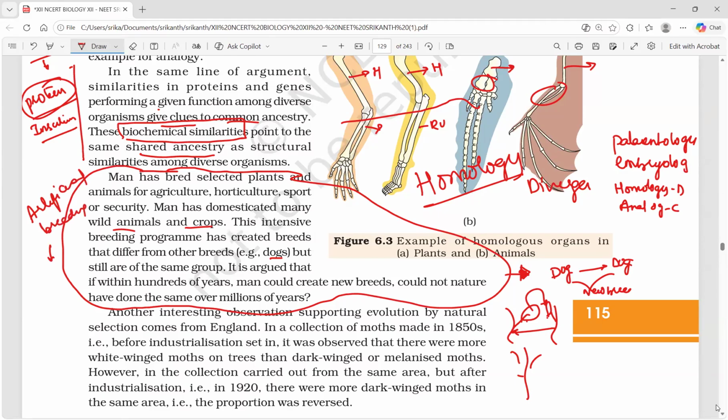Man is creating different kinds of breeds by artificial breeding. Why not nature? Man is creating them in a short period of time. Why don't you believe all this happened in millions of years, done by nature? And these are all the breeds they are saying. How they were created in millions of years: their needs, their necessities, their adaptations, the place where they live and move, they get adapted to different kinds of conditions, but base structures are going to be the same. This is what they want to say. Continuation for homology and analogy. This is the artificial breeding. It will come under artificial breeding.